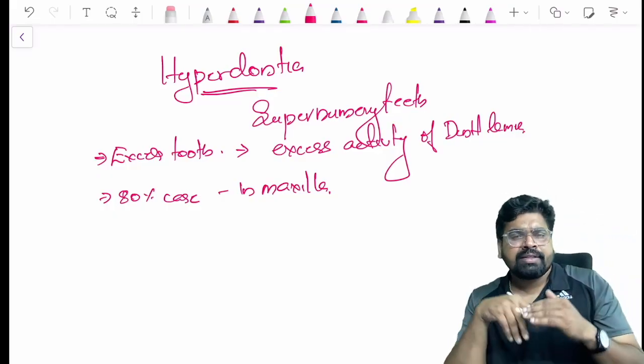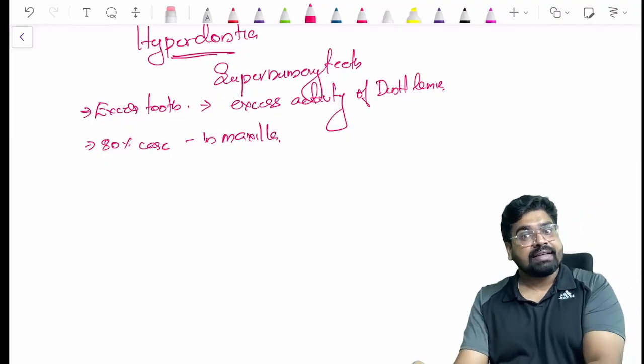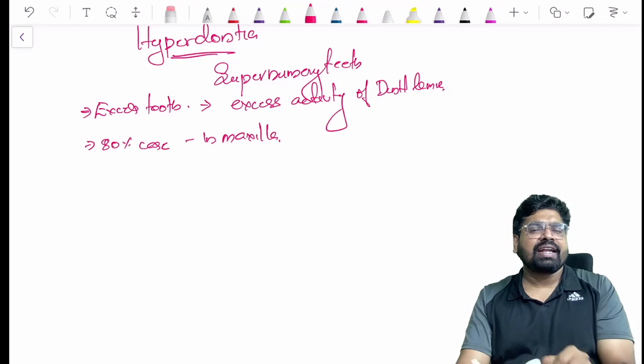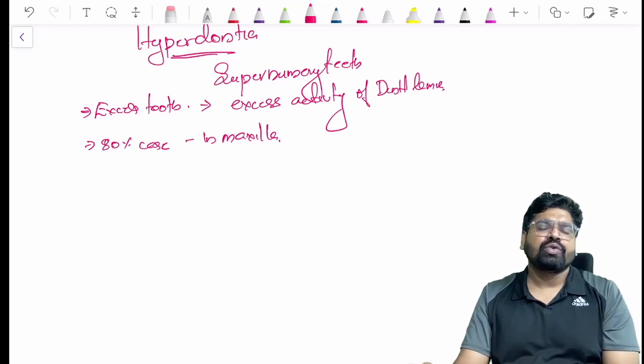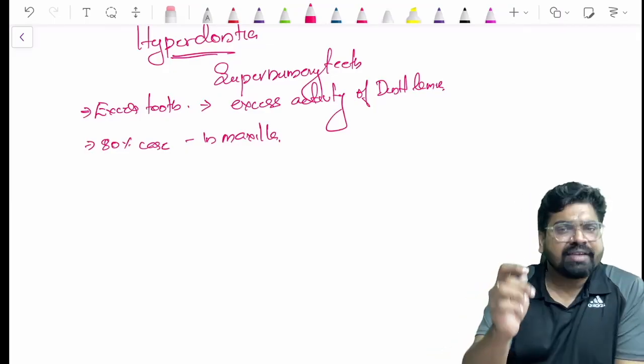Now, there is a classification of hyperdontia. How is this hyperdontia classified? That is a very favorite NEET question. In the NEET they usually ask which type of hyperdontia it is. So let's see. It is very simple.